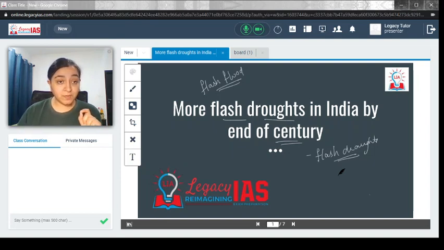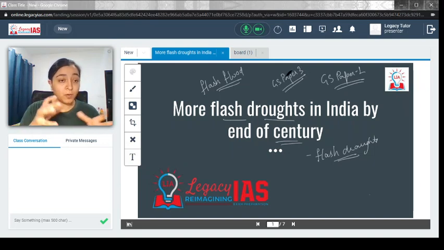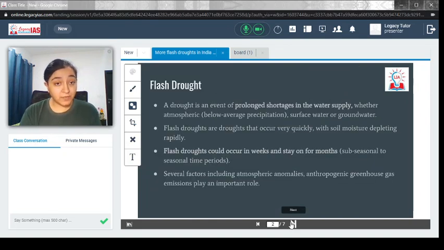From the UPSC perspective, the syllabus covered here is part of your GS paper 1, which is related to geographical phenomena, and to an extent also GS paper 3, which talks about disaster management. So this topic overlaps between GS paper 1 and GS paper 3. So let's start.